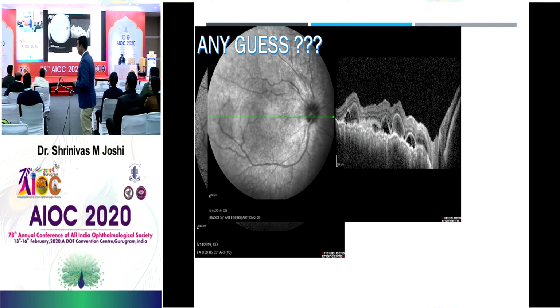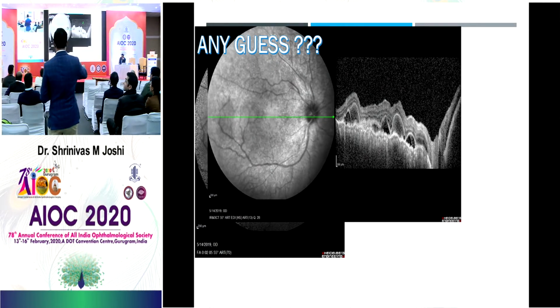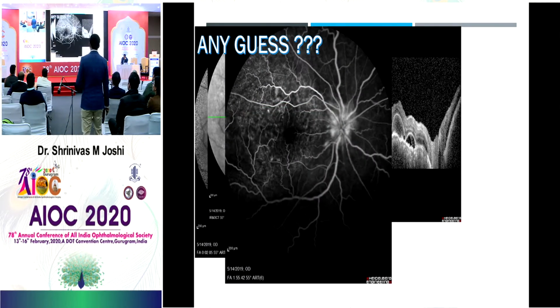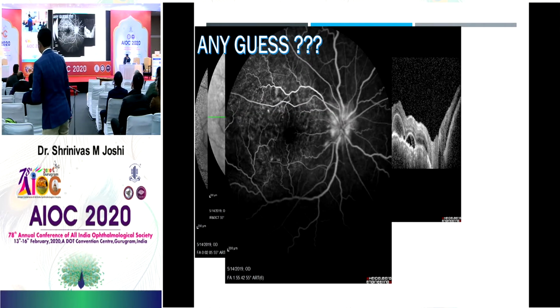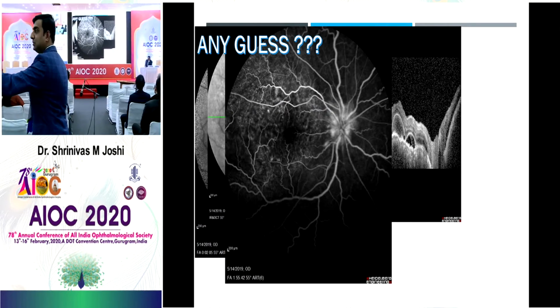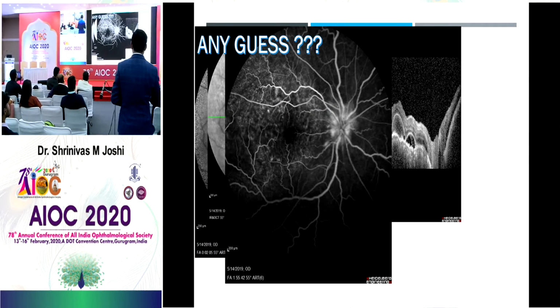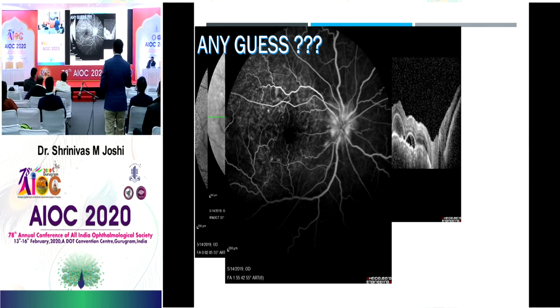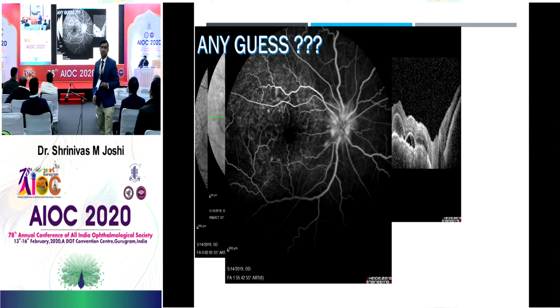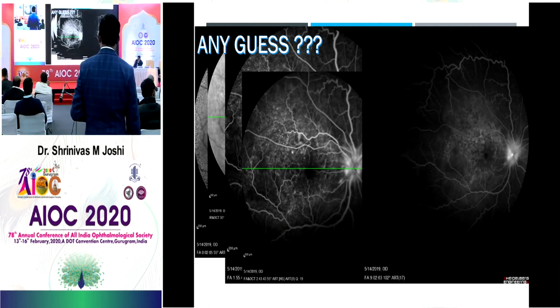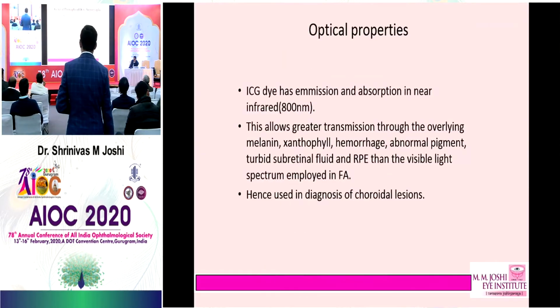Multiple. Polypoidal, no. You can see this is the patchy pinpoint hyperfluorescence with, very good. It's nothing but the VKH, where you can definitely see the multiple neurosensory detachments, also described as exudative RDs in these kinds of cases. So this is a case of VKH. Let's go to the next.